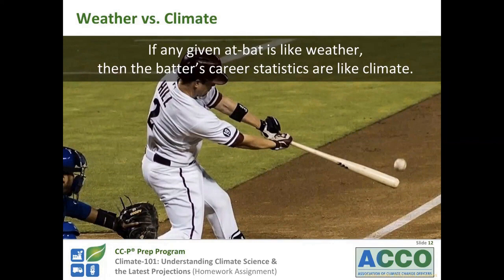This analogy helps us think about the key differences between a meteorologist who tells us about weather we can expect today or in the next few days, and climatologists who tell us about what we can expect in certain places and or at certain times of year. So coming back to the baseball analogy, if a given at bat is like weather, then the batter's career statistics might be like climate.